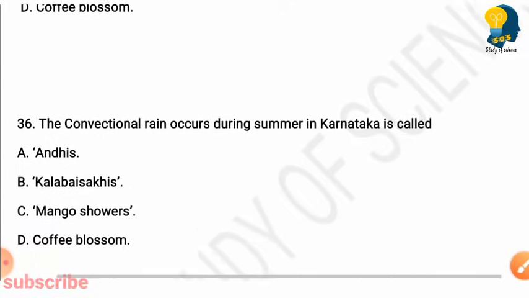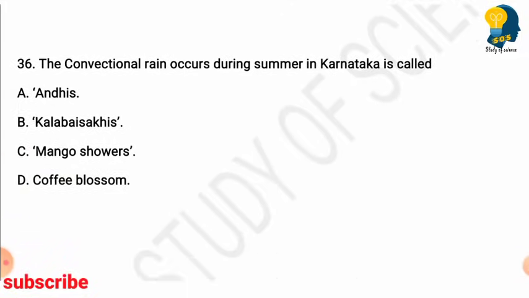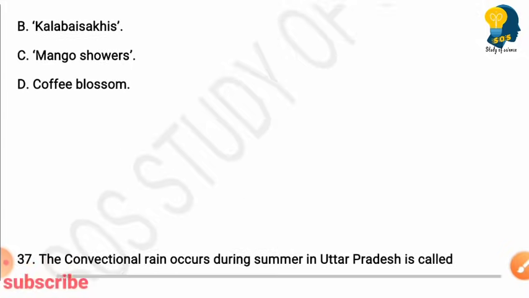Next question. The convectional rainfall during summer in Karnataka is called? Options are Andhis, Kalabaisakhi, mango showers, coffee blossom. So here the right answer is option D, coffee blossom. The convectional rainfall during summer in Karnataka is called coffee blossom.